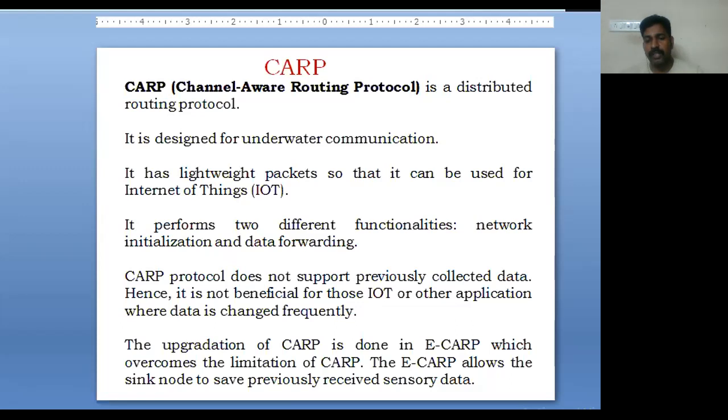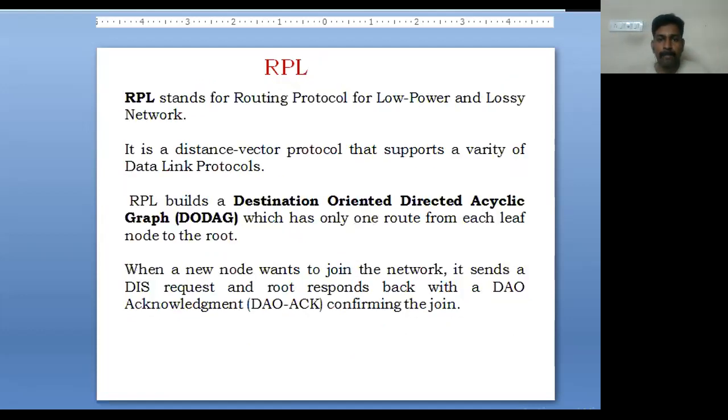The upgradation of CARP protocol is done in eCARP, which overcomes some limitations. It allows the sync node to save previously received sensory data within the devices. So the next protocol is RPL, that is the routing protocol. It is generally for low power and lossy networks. It is a routing protocol.